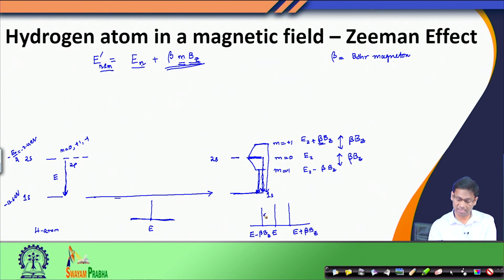So, what I see is that instead of observing one emission line in the absence of magnetic field, I am observing 3 emission lines in the presence of magnetic field. So, this is in the presence of magnetic field, and this is in the absence of magnetic field.